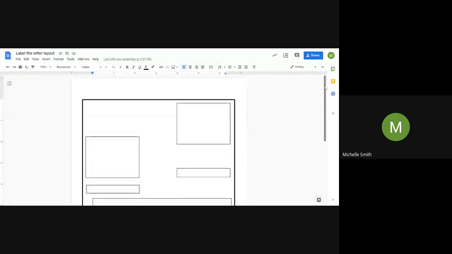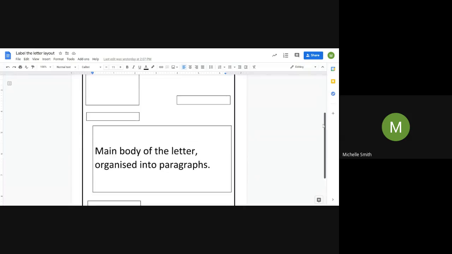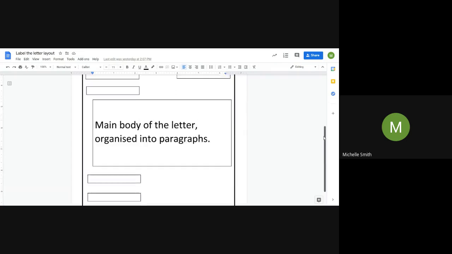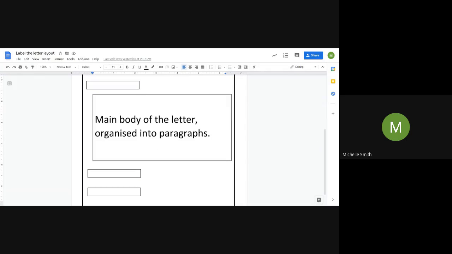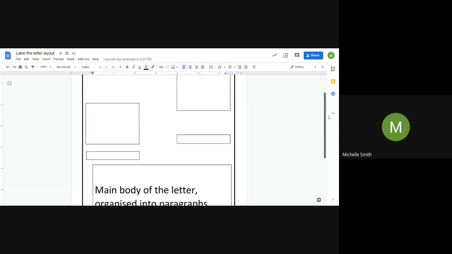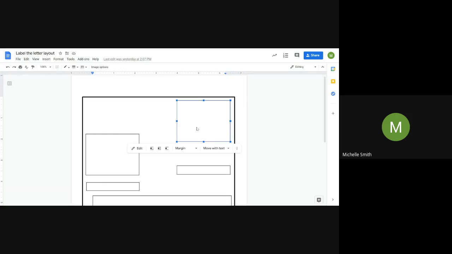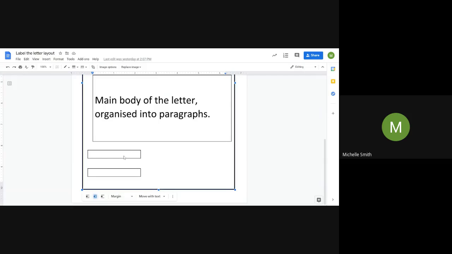I don't know why it doesn't just switch from tab to tab when I'm sharing my screen. It used to. For some reason, it doesn't like me today. Hopefully we can all see that. Now, the main body of the letter organized into paragraphs, that's obvious. Of course, that's where that goes. But what I want you to do is figure out what goes here, what goes here, what goes here, what goes here, and then what goes in the last two boxes at the bottom.